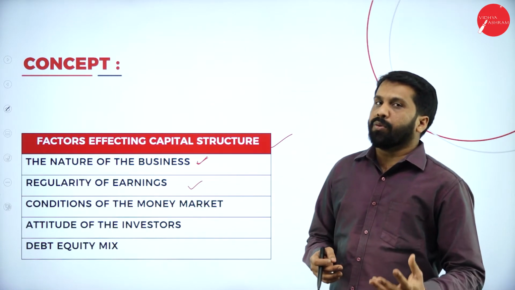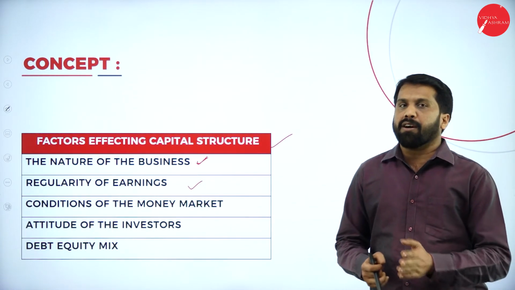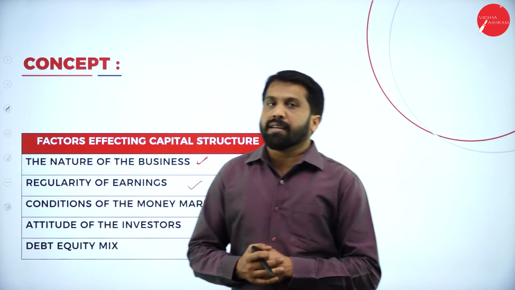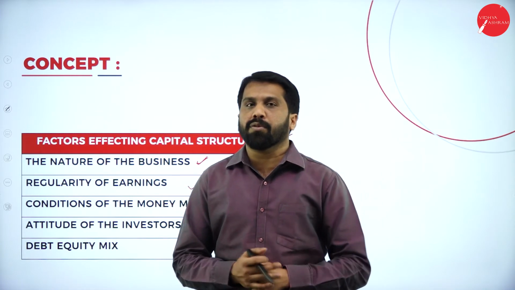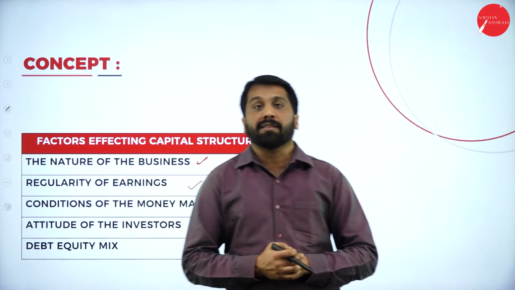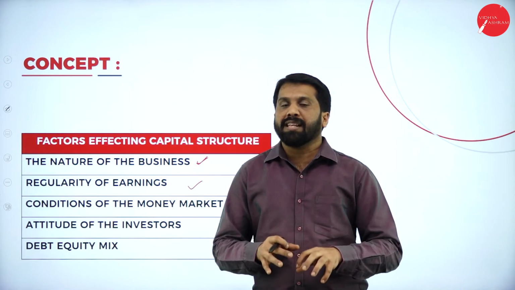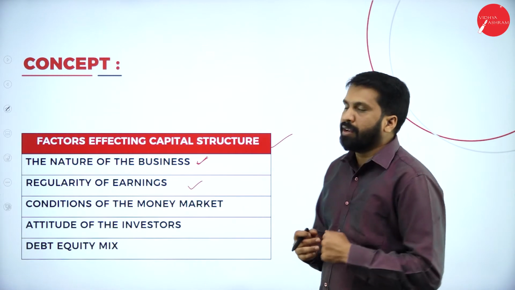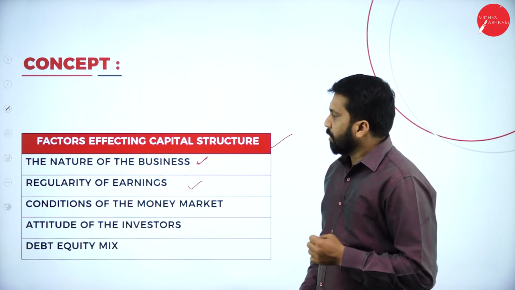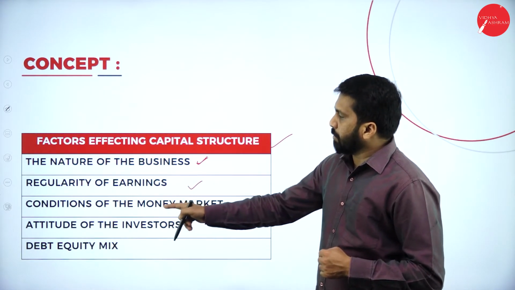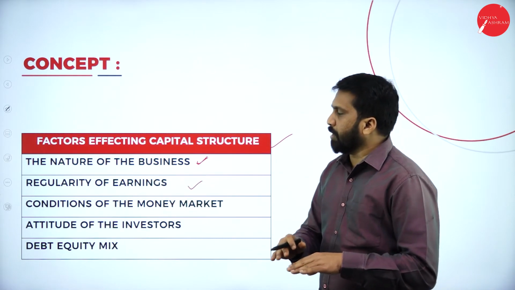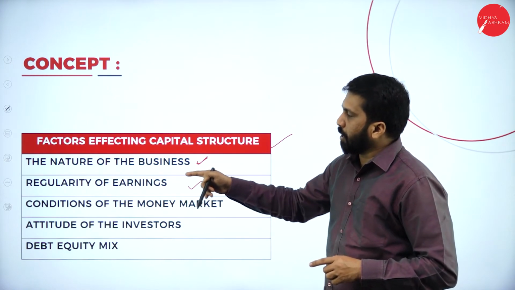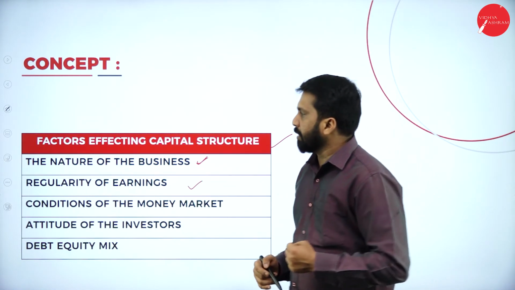And mango. What is the season of mango? During the months of March, April, May. So, there is a huge demand for mango. Can you sell mango in the month of October? Can you sell mango in the month of January? Absolutely no. We cannot sell mango in January or October because those are seasonal. Similarly, regularity of earning will not be there in your business. That's why your capital structure depends on your regularity of earning. Next.